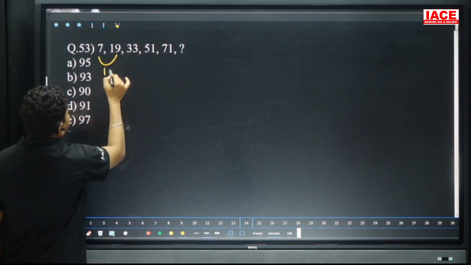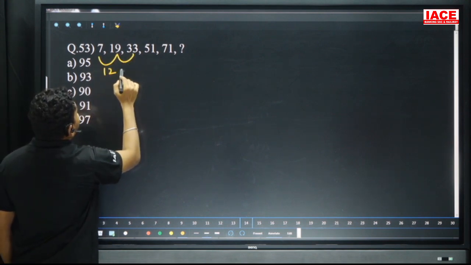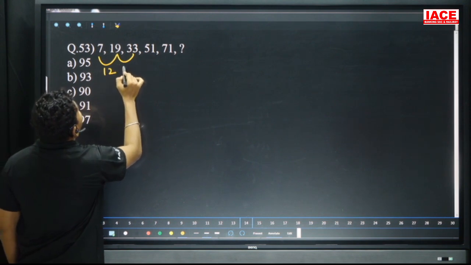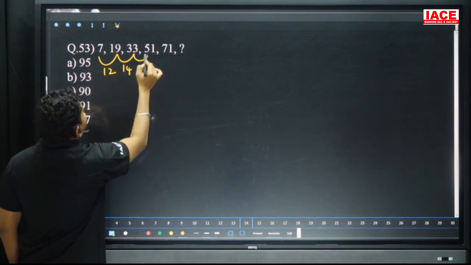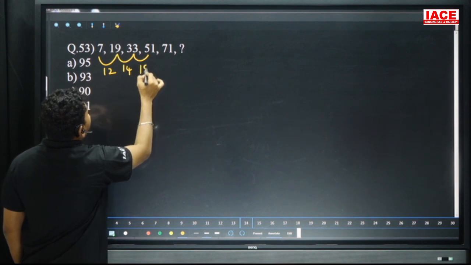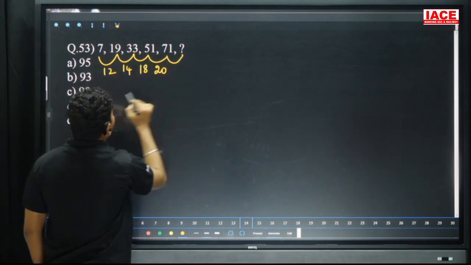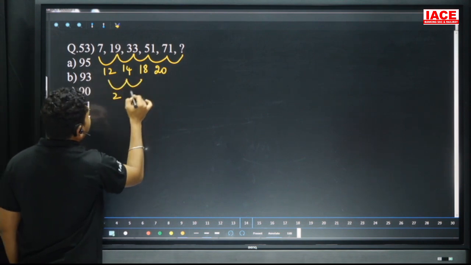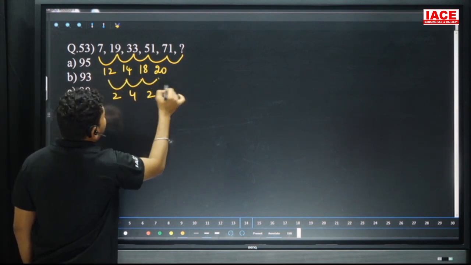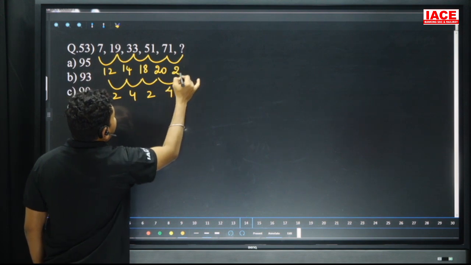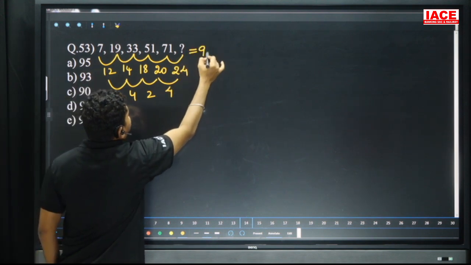Next question number 53. 7 to 19 difference is 12. 19 to 33 difference is 14, and 33 to 51 difference is what? 18. And here the difference is 20, and what is the difference? Here we can take the 2 difference, here the 4 difference, here the 2 difference, and here also 4 difference again. It is 24. 71 plus 24, answer is what? 95.